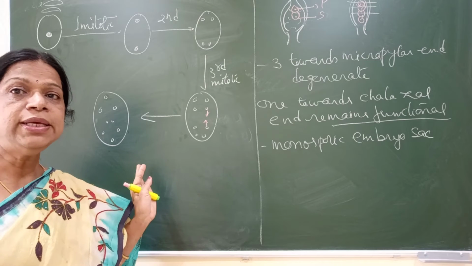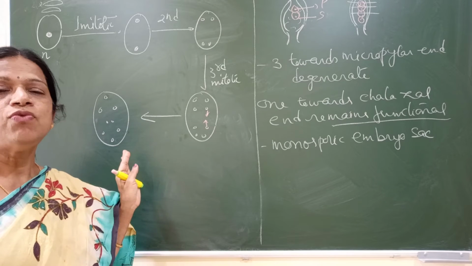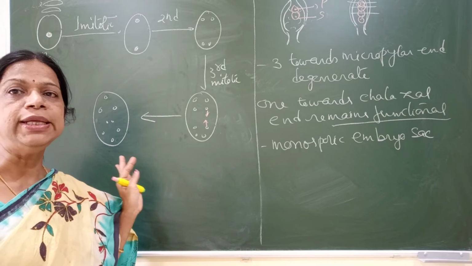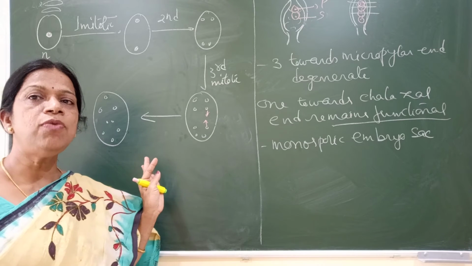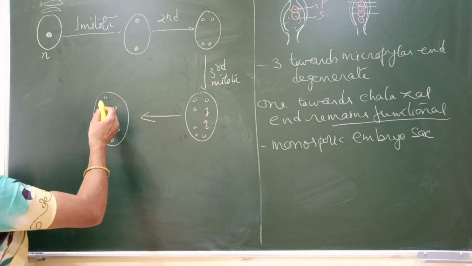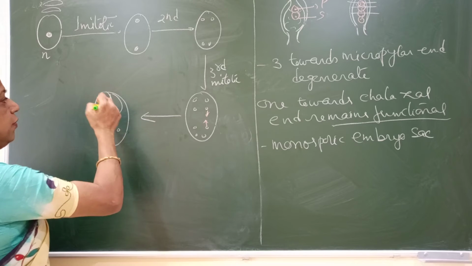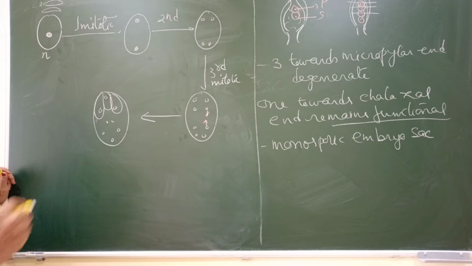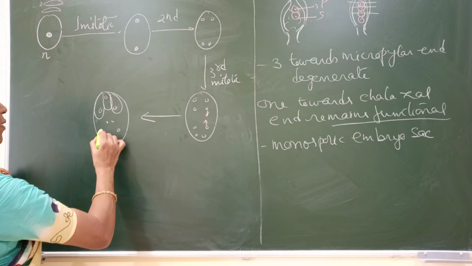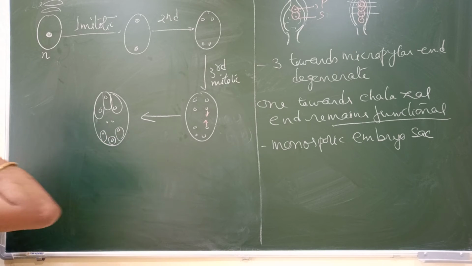Now, after this, there is cell wall formation. After cell wall formation, a cell wall is formed around the first 3 nuclei which are towards the micropylar end, and the other 3 nuclei which are towards the chalazal end.